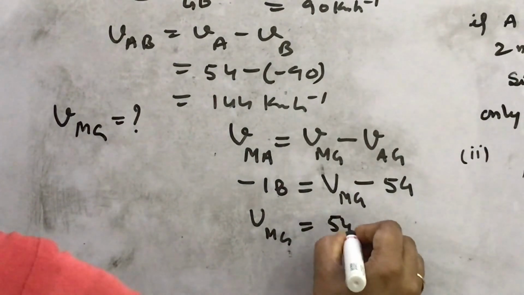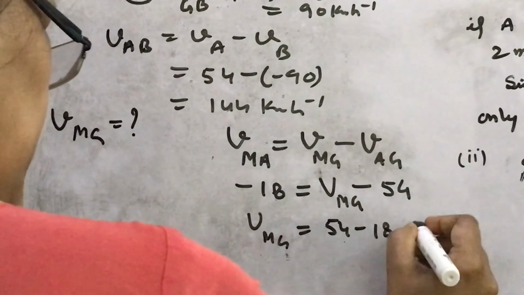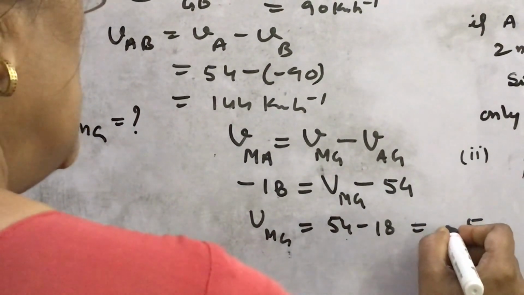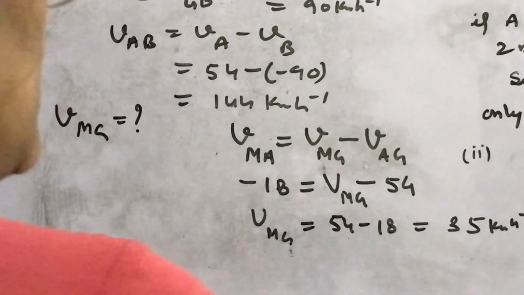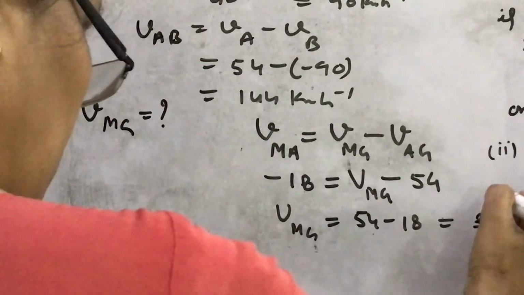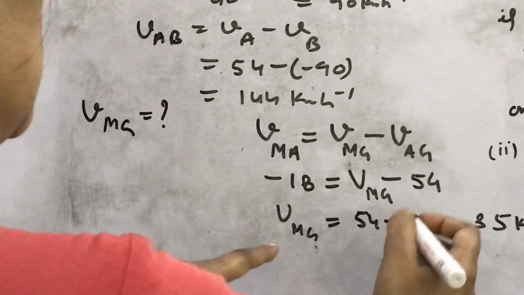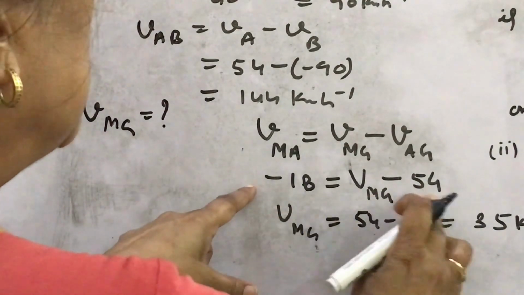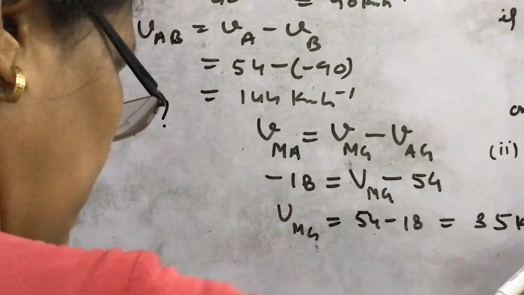This will be 54 minus 18, and this is 36 kilometer per hour. Or you can find it this way: the velocity is given 18 kilometer per hour, so you will write here minus 18 plus 54, so it will make 36 kilometer per hour.